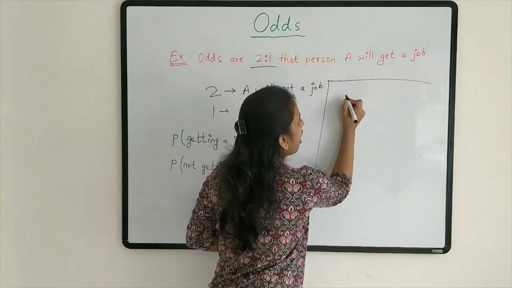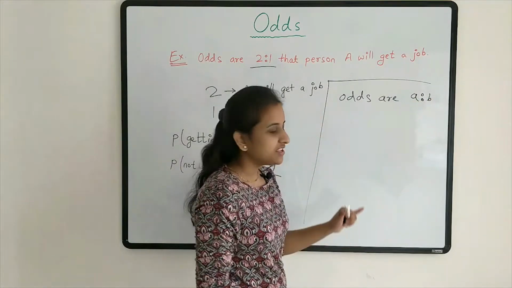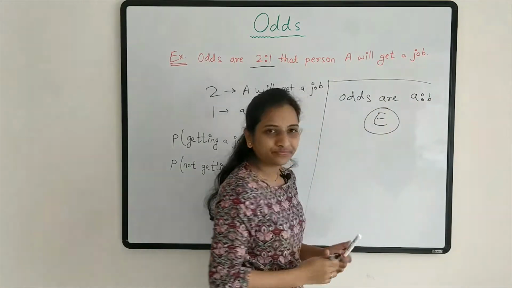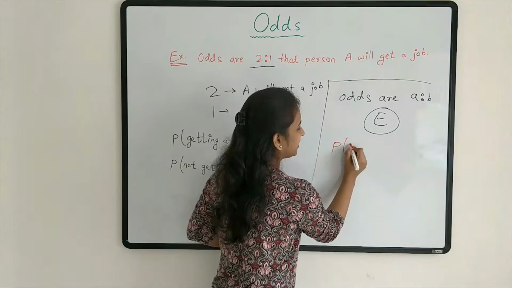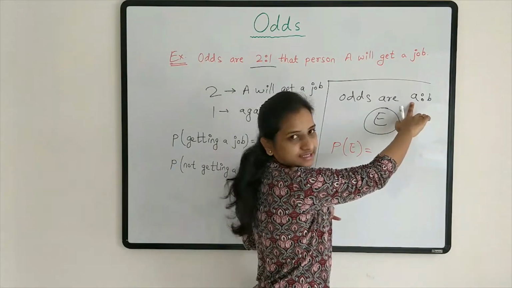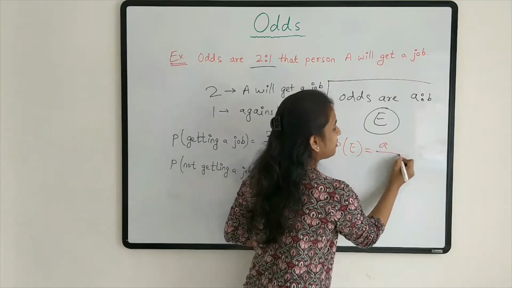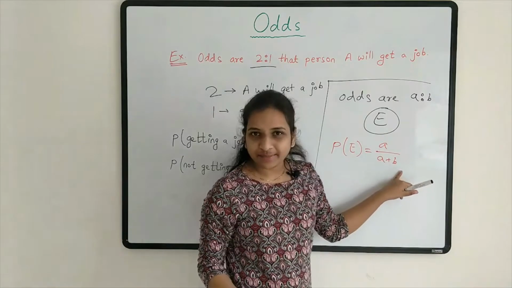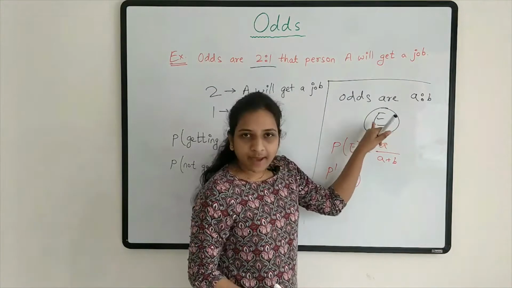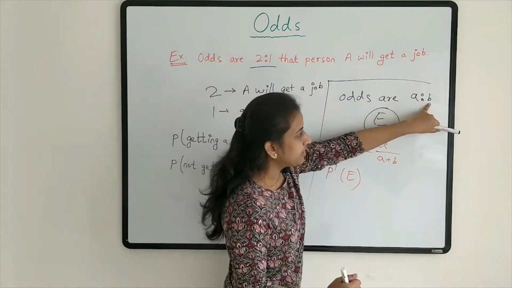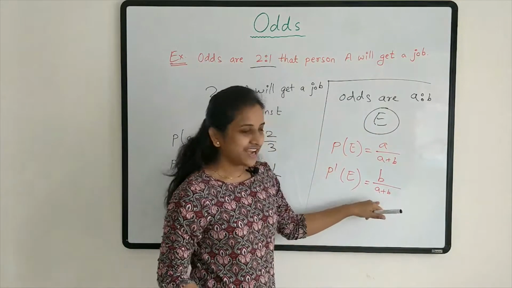If I say odds are A is to B in the favor of event E, then what is the probability that event E will happen? Probability of event E. See, A chances are there in the favor of this, B chances against this. So probability will be A upon A plus B. Total chance will be A plus B, right? Probability of not happening of this event. Not happening means against. So B by A plus B, right?